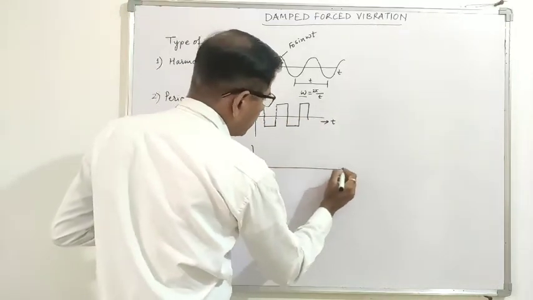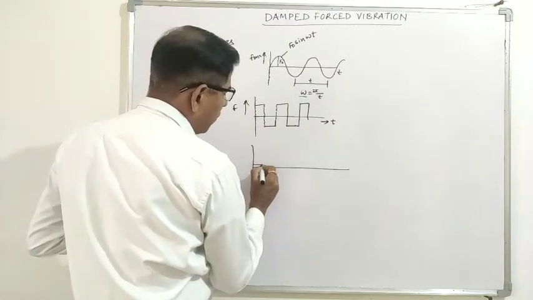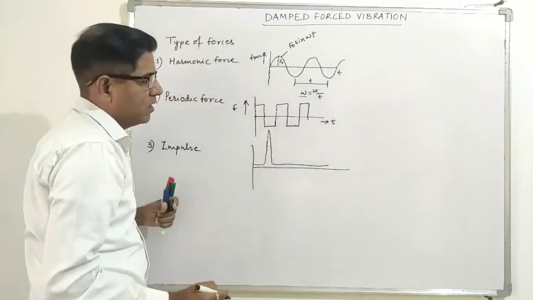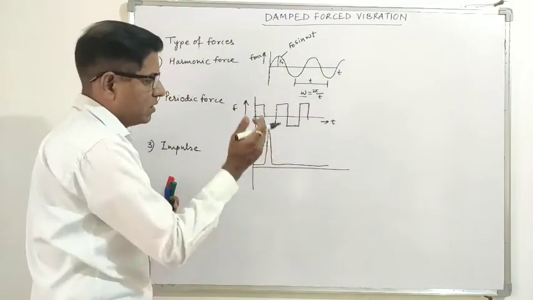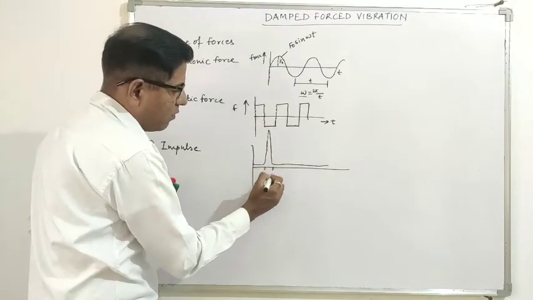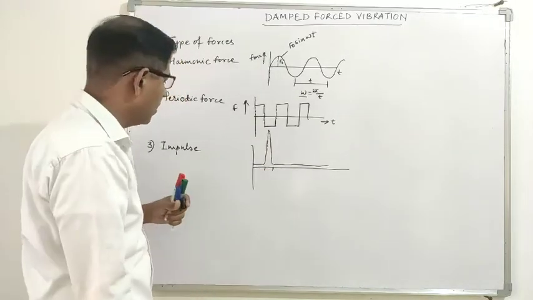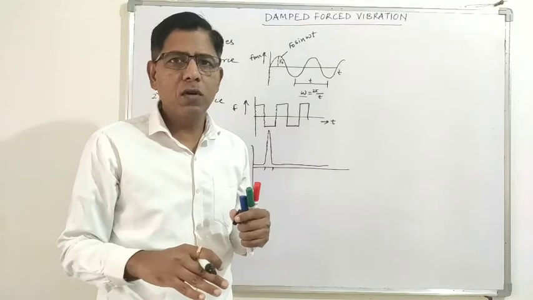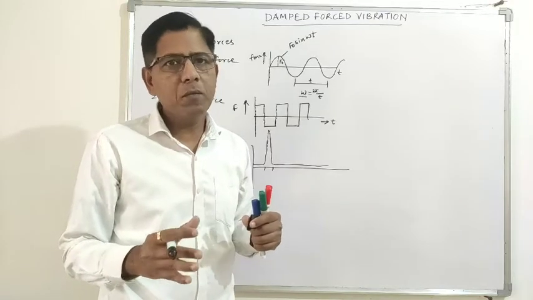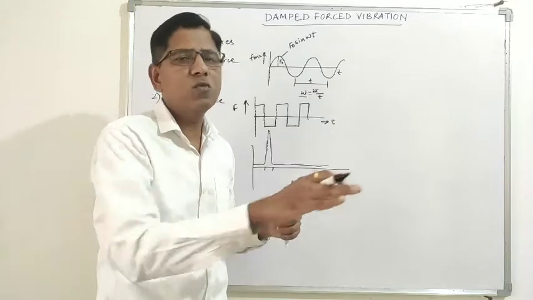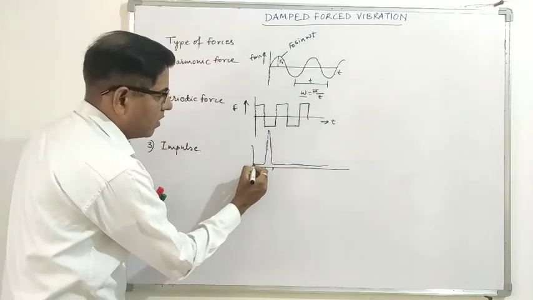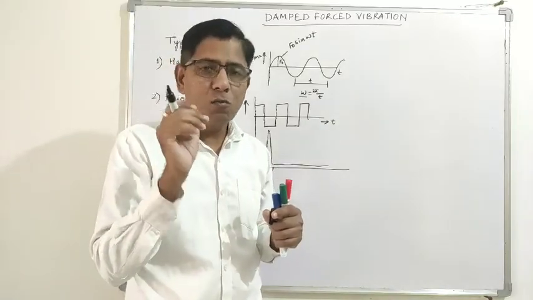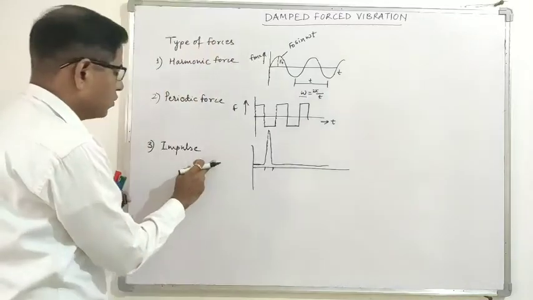But in impulse force, the amplitude of the force is increased for a very short duration of time. For example, if you are going on a smooth road and suddenly a bump comes, and after that again there is a smooth road, that is an impulse force. It lasts for a very small amount of time.